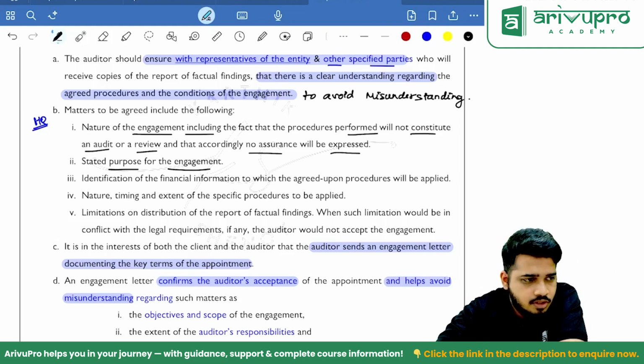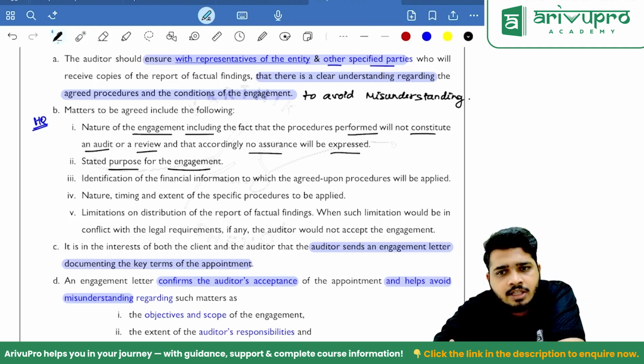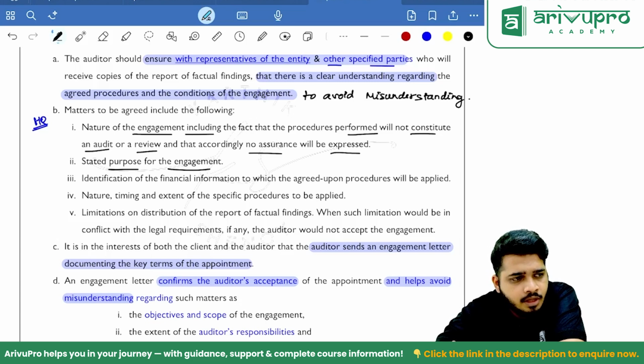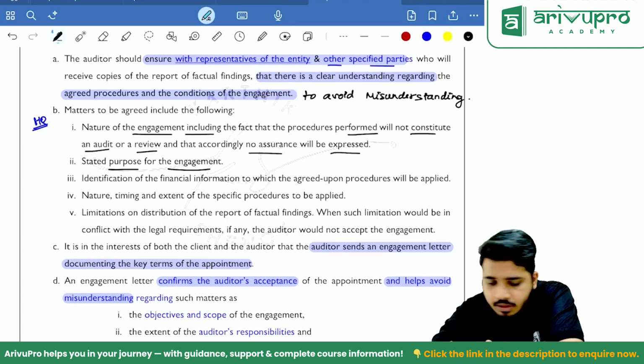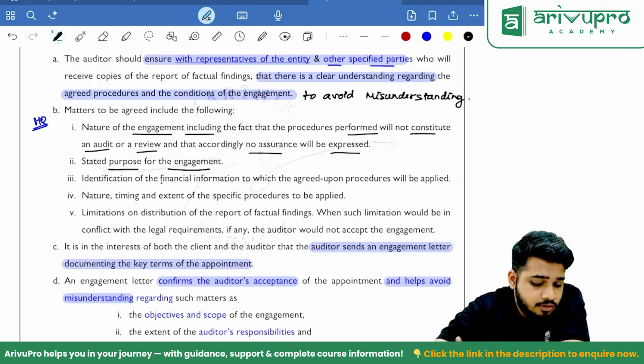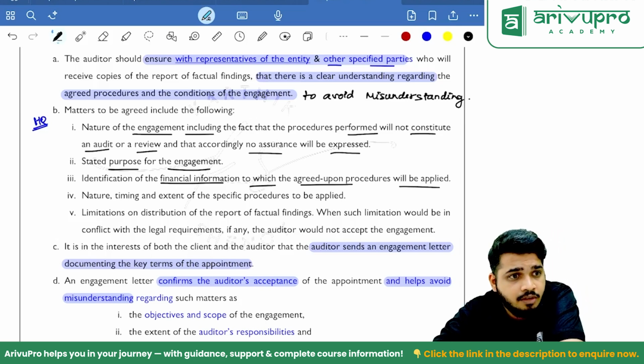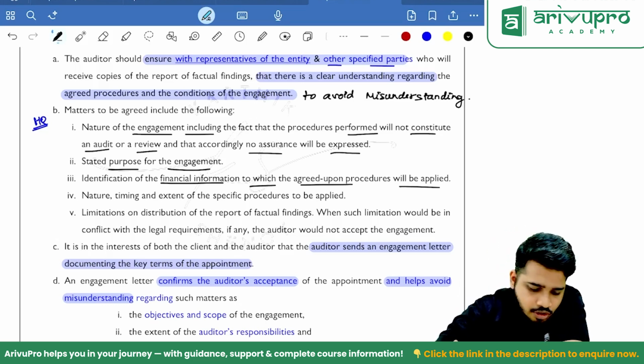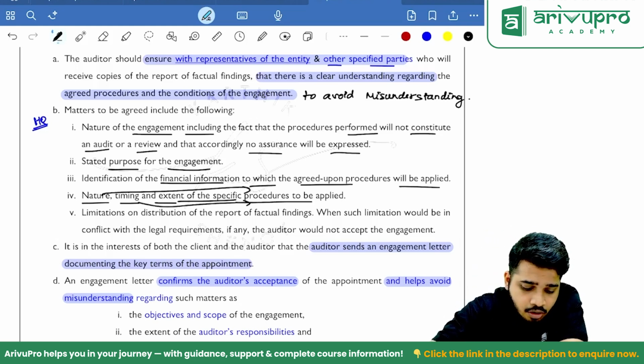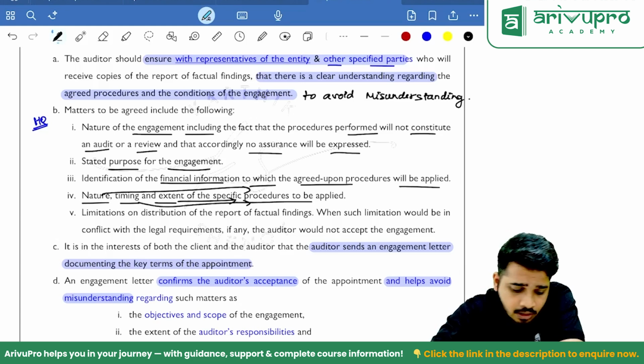Then, stated purpose for the engagement. What is the purpose of this? To find out whether there is any huge difference between cash book and bank book. Clear? Identification of financial information to which agreed upon procedures will be applied. What financial information? Books of accounts, ledger, bank book? From where are we getting this information? Nature, timing and extent of procedures to be applied. What type of procedures? When and to what extent? Clear? This should be there.